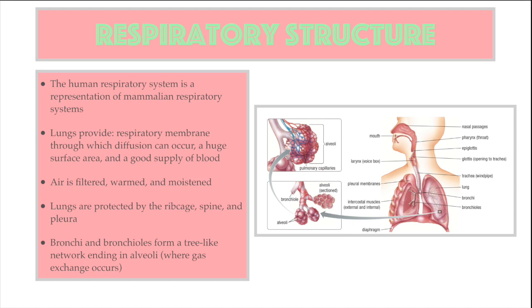Inside the lungs, bronchi branch off into a series of smaller branches called bronchioles to form a tree-like network ending in millions of tiny sacs called alveoli. Every cluster of alveoli is surrounded by a network of tiny blood vessels called capillaries.